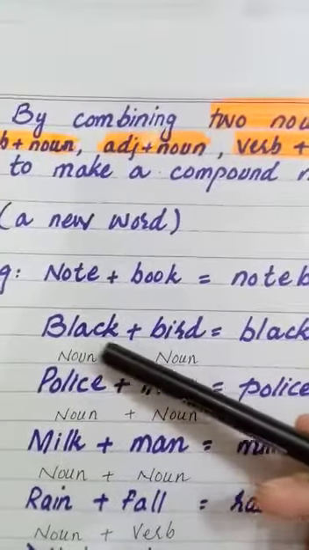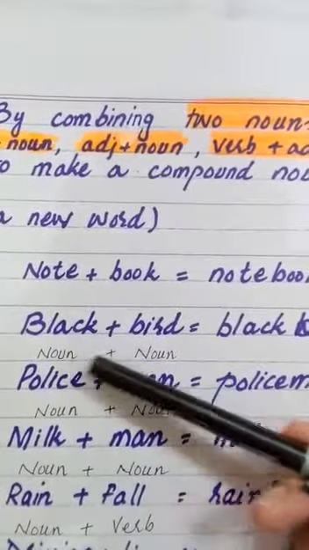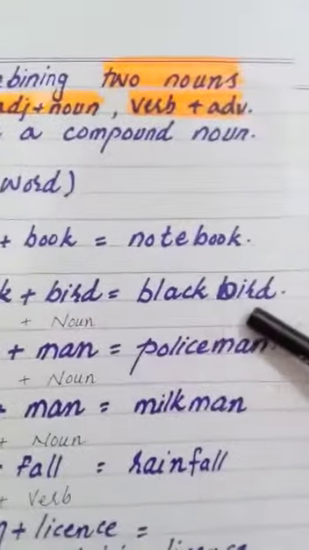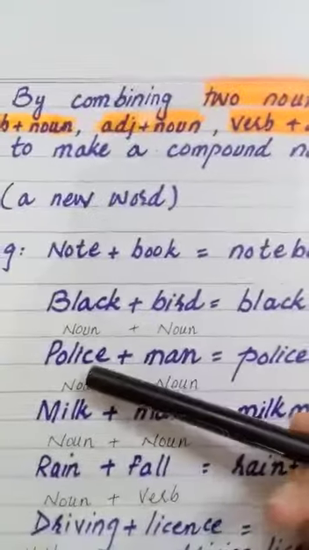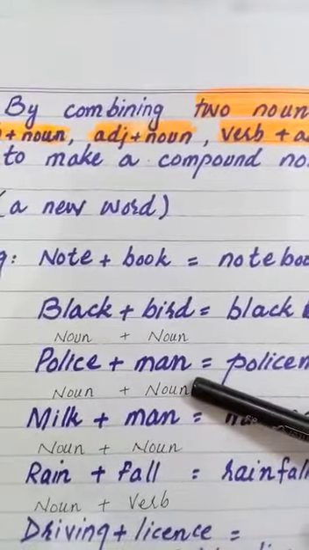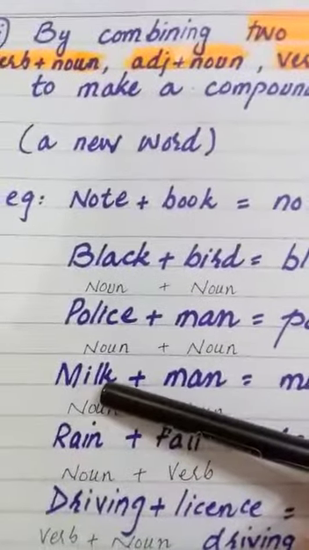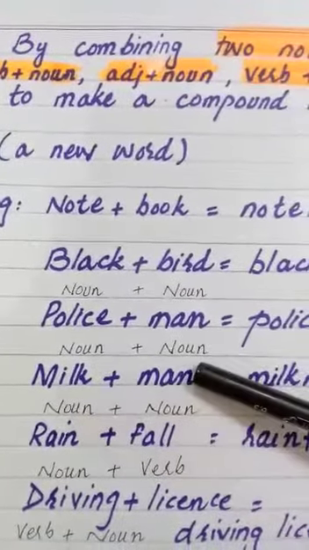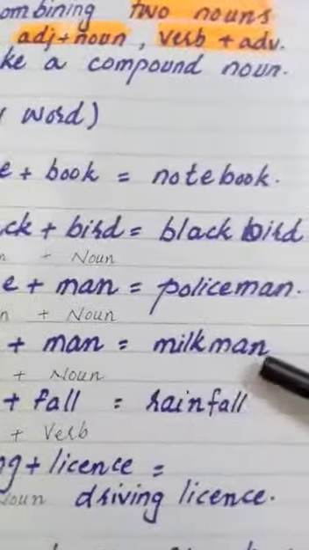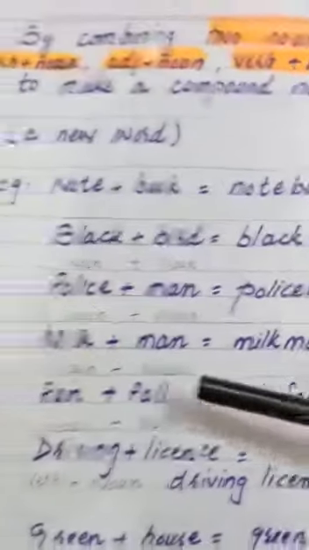Similarly, black, bird, and blackbird. Black is noun, bird is noun, and this is compound noun, blackbird. Similarly, police, it's a noun, man is a noun. When you combine them, you get compound noun, that is policeman. Third example, milk, it's a noun, man, it's a noun. When you combine them, it becomes compound noun, that is milkman.